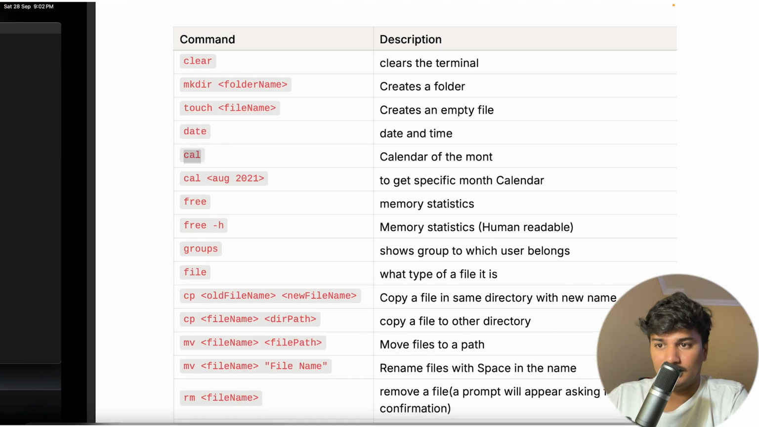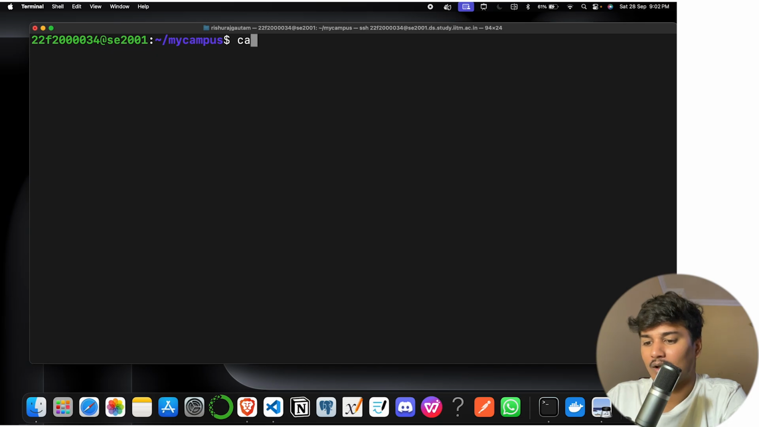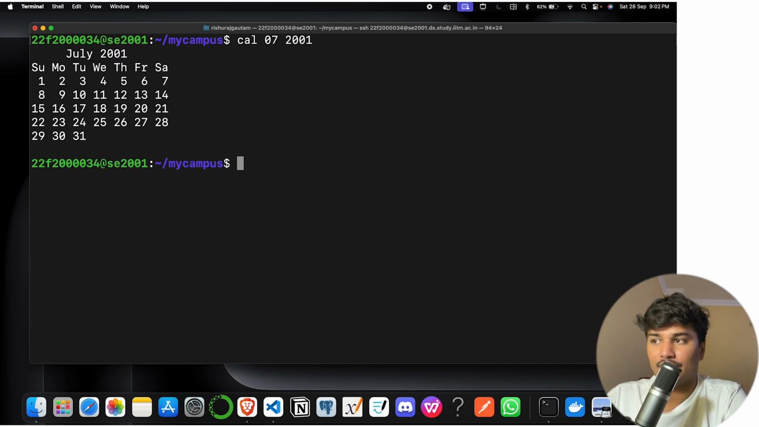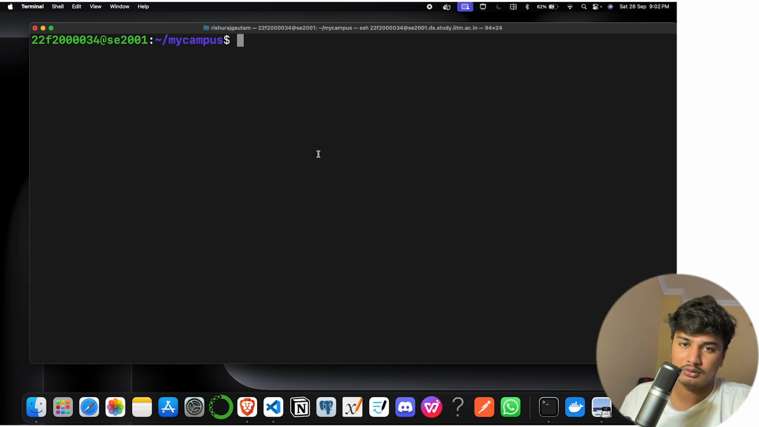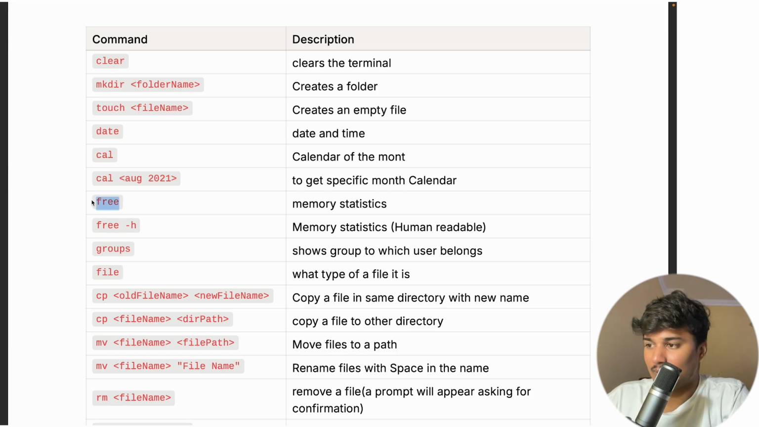So this is how it works. Let's say I try, I'm not sure, but let's try 07/2001, and you can see the July 2001 calendar is here. So you can give it that way also. Order does not matter.